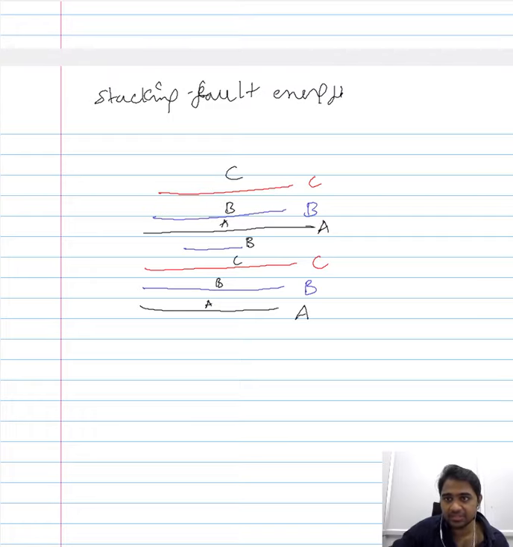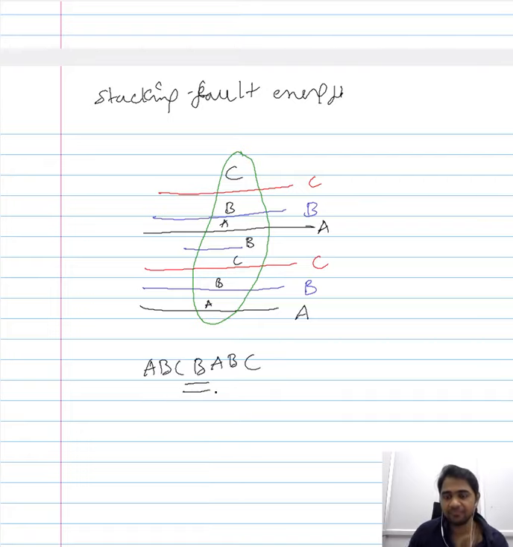So if you consider the local stacking sequence in this region that is highlighted in green, we can write that as A, B, C, B, A, B, C. So here we have a stacking fault, and this is referred to as the extrinsic stacking fault.